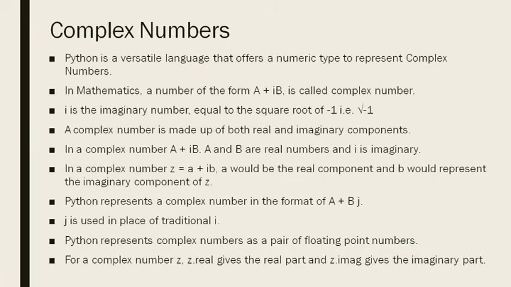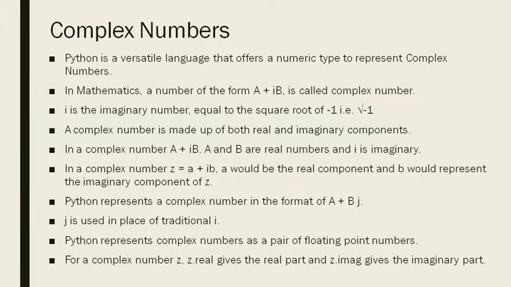But Python represents a complex number in the format of a plus bj. Here we do not use i, we use j. Can you guess why? Are you able to guess? No? Okay, let me tell you.